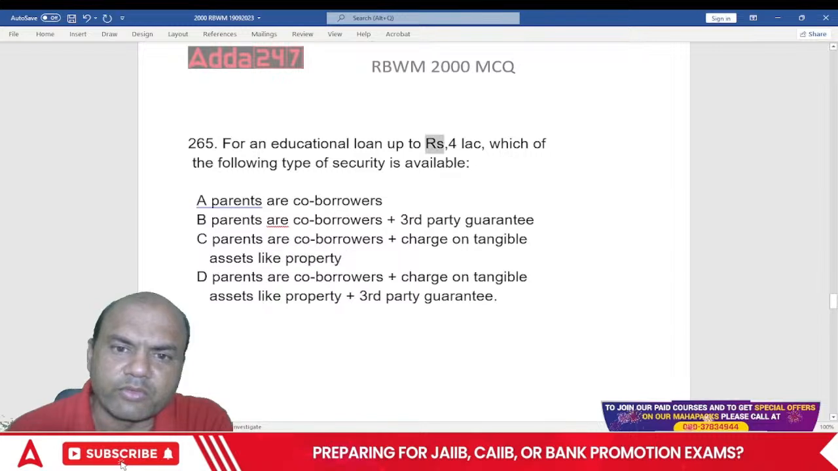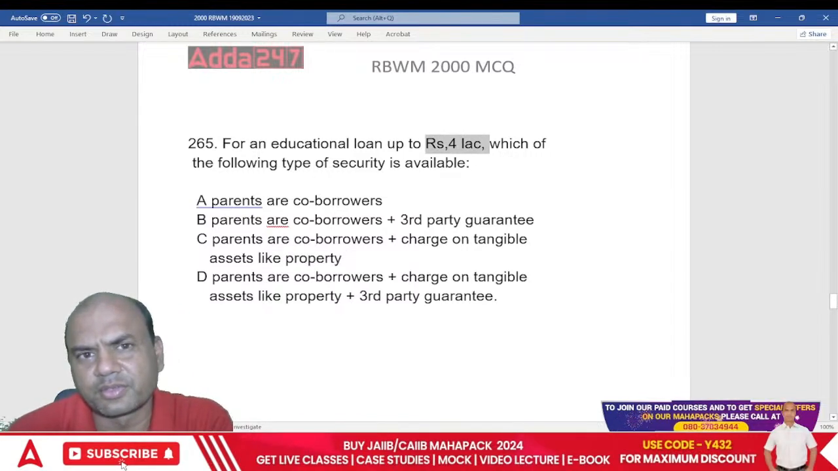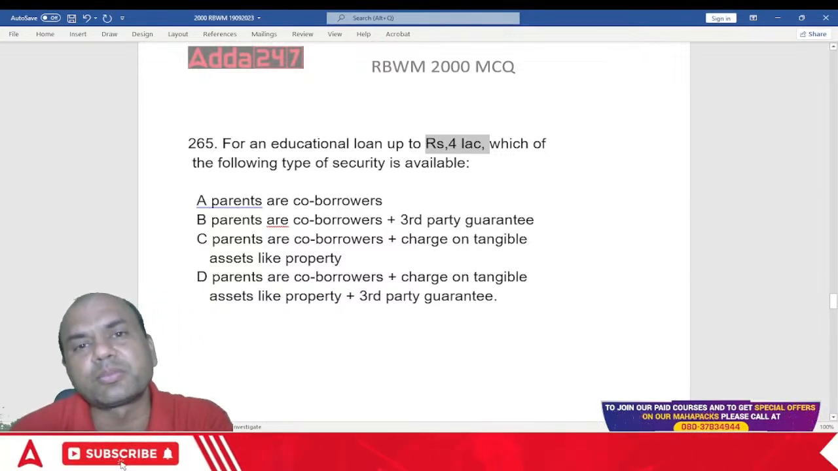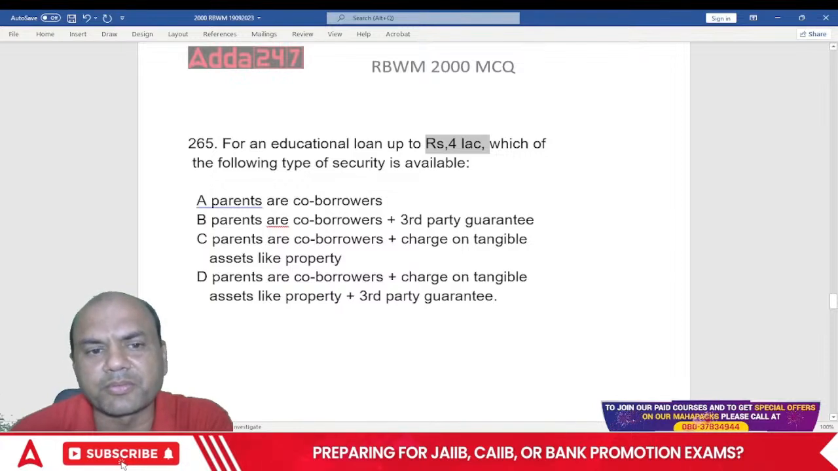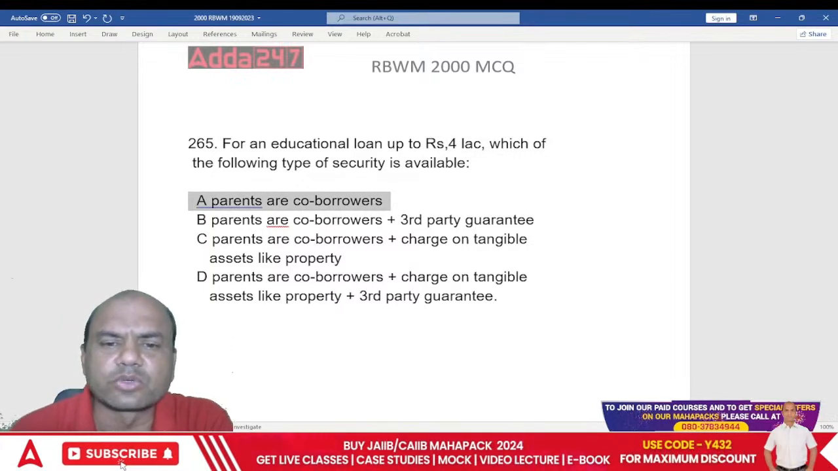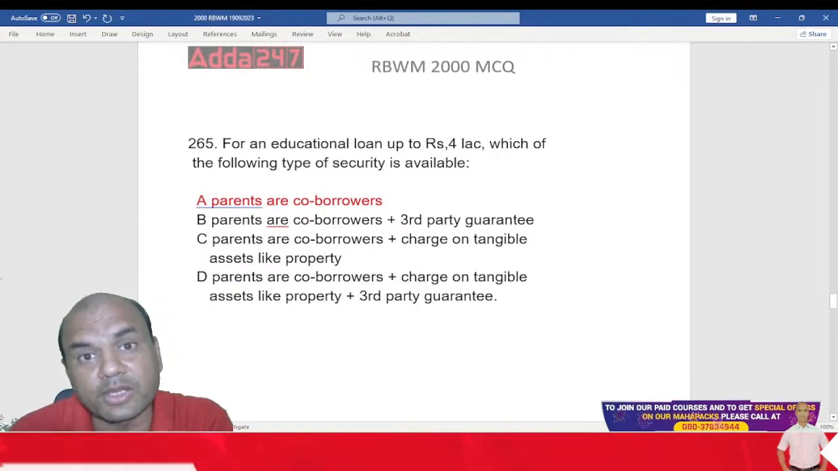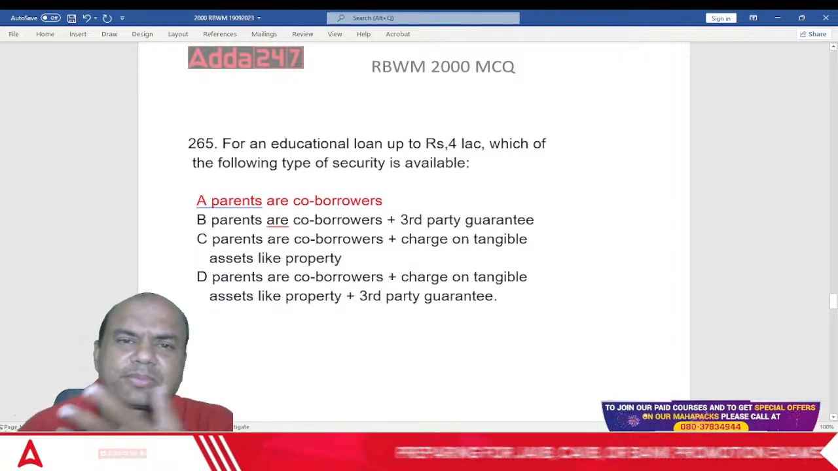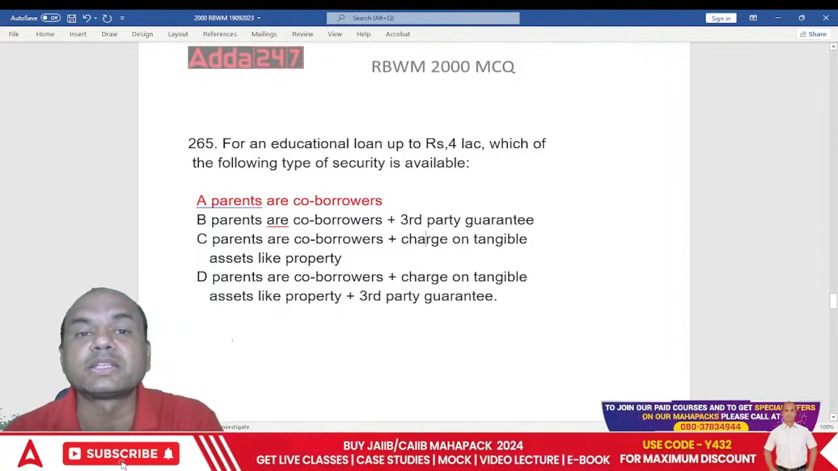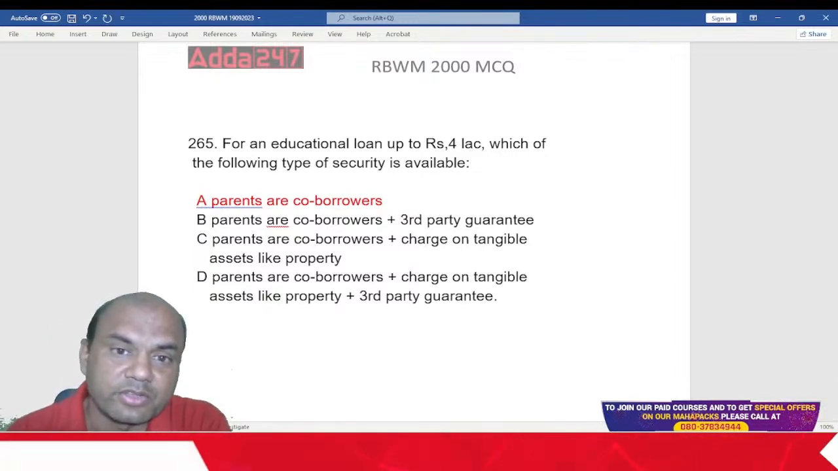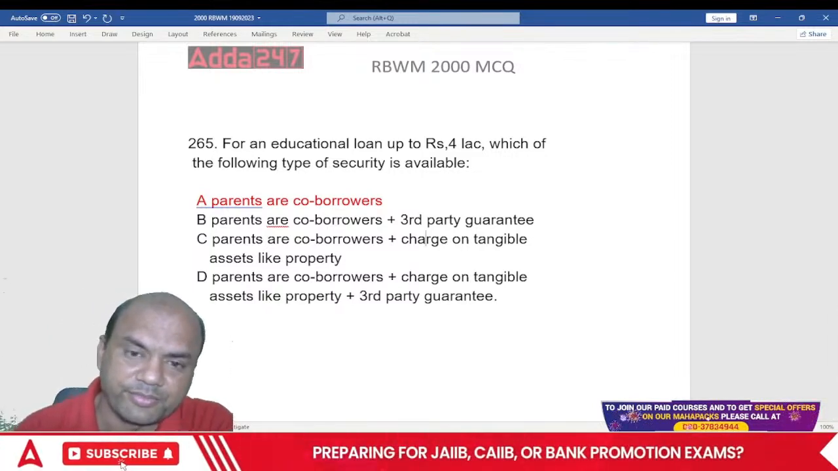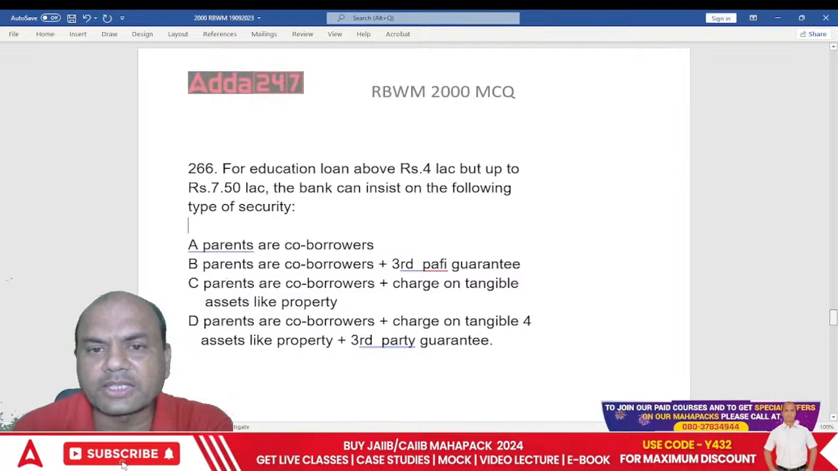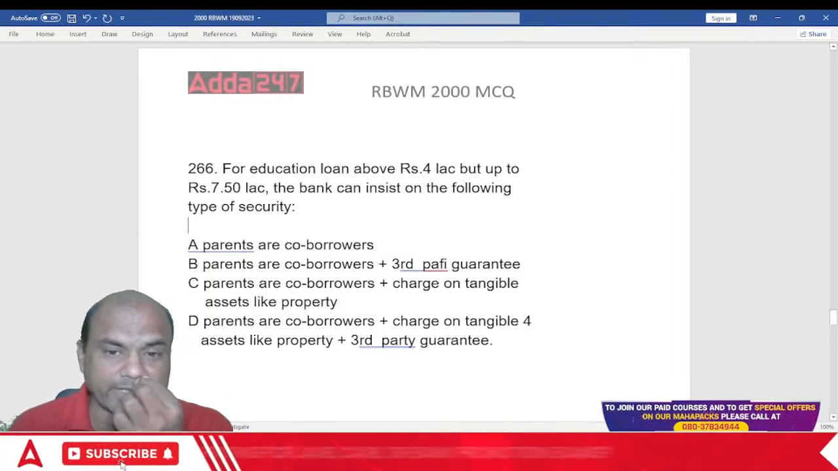So for 4 lakhs, what will the bank take? Remember, 4 lakhs is not a big amount now for banking. Earlier, 20-25 years back, it was a big amount. Now nothing. Just parents as co-borrowers and loan is disbursed up to 4 lakhs. Nowadays, loans are disbursed up to 10 lakhs based only on CIBIL, zero documentation. So in which world are we?